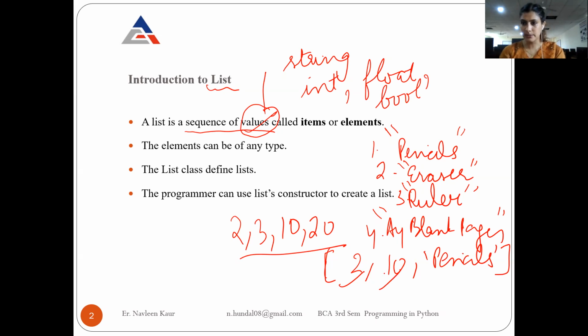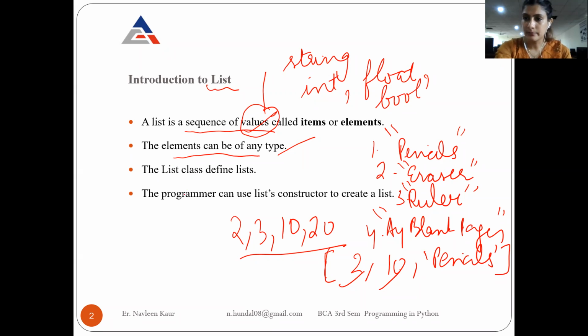So you can create a mixture of elements also in the list. That's your choice. So actually it is a collection of elements, and the elements can be of any type. Any type means an element can be a string, an integer, a floating point number, a Boolean value, anything.